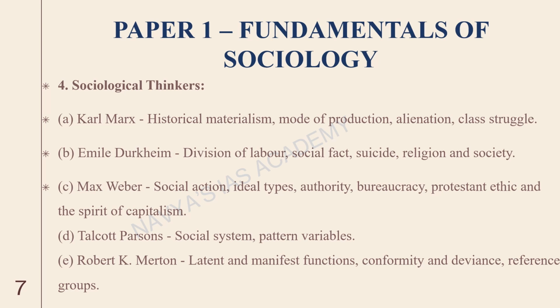The next chapter is sociological thinkers. This is a very important chapter because most of the questions are asked from this chapter, because it has all the thinkers. Either you take Karl Marx, Emile Durkheim, Max Weber, Talcott Parsons, Robert K. Merton. These are all classical sociological thinkers, and it's very important to know all the basics about these thinkers.